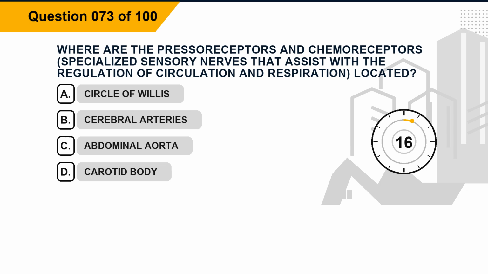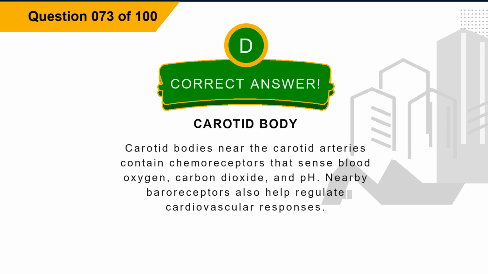Question 73. Where are the pressoreceptors and chemoreceptors, specialized sensory nerves that assist with the regulation of circulation and respiration, located? Option A, circle of Willis. Option B, cerebral arteries. Option C, abdominal aorta. Option D, carotid body. The correct answer is option D, carotid body. Explanation. Carotid bodies near the carotid arteries contain chemoreceptors that sense blood oxygen, carbon dioxide, and pH. Nearby baroreceptors also help regulate cardiovascular responses.